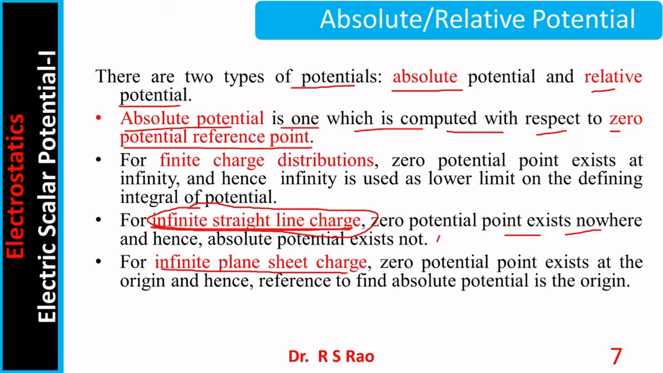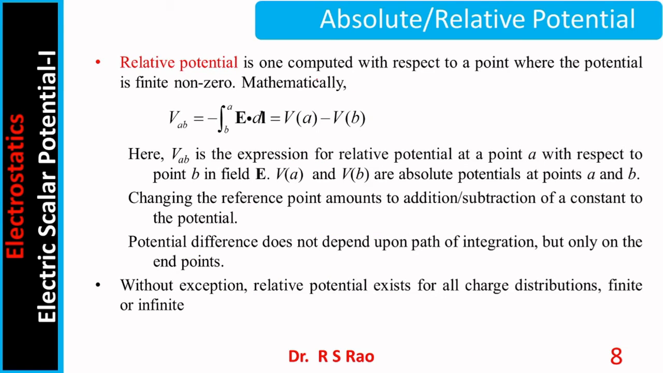For an infinite plane sheet charge, the zero potential point exists at the origin, and hence the reference to find absolute potential is the origin. In such a case, the lower limit is required to be the origin. For all other distributions, except of course the finite straight line one, the lower limit is infinity. Relative potential is one computed with respect to a point where potential is finite and non-zero.